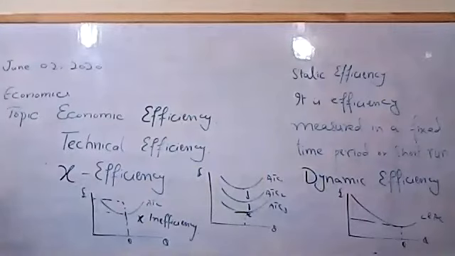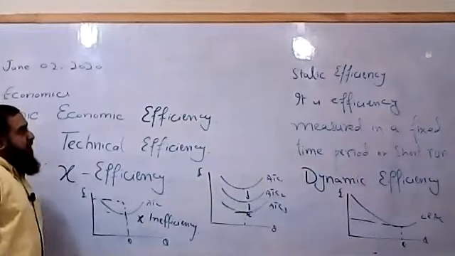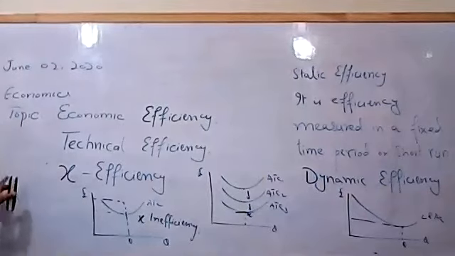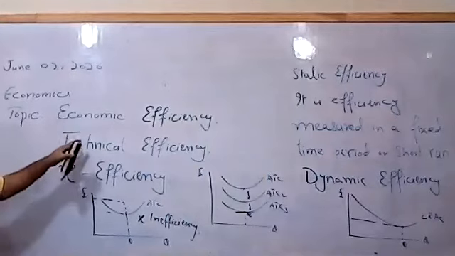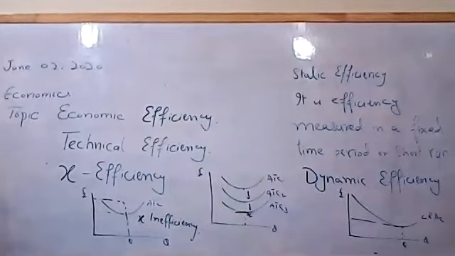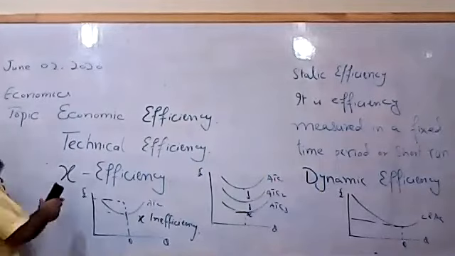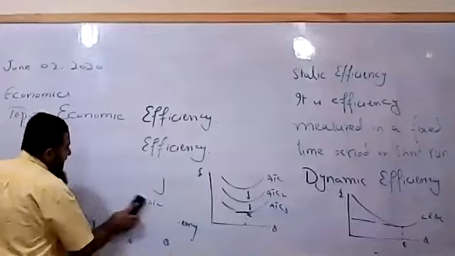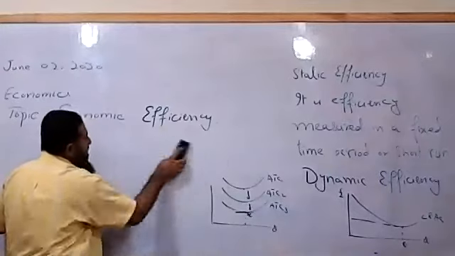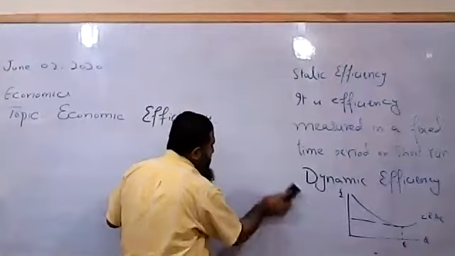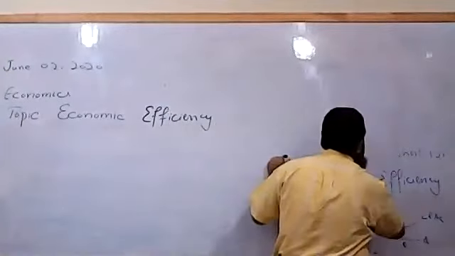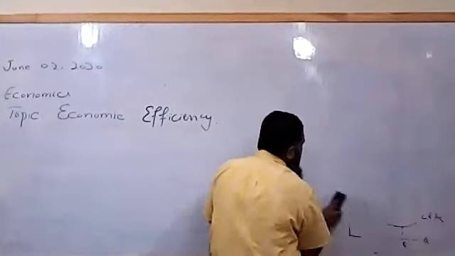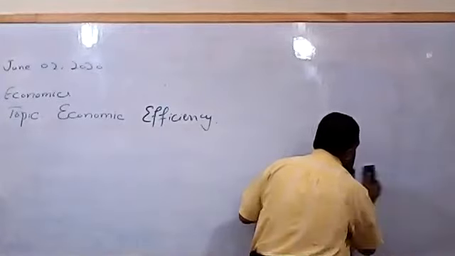Now, these are the different types of productive efficiency. Like we said, the firm is producing at minimum per unit cost when new technology is adopted, and X efficiency, static efficiency, dynamic efficiency. Now come towards Pareto efficiency, which is a type of allocative efficiency. We studied mainly the productive efficiency in detail and the allocative efficiency of the firm.